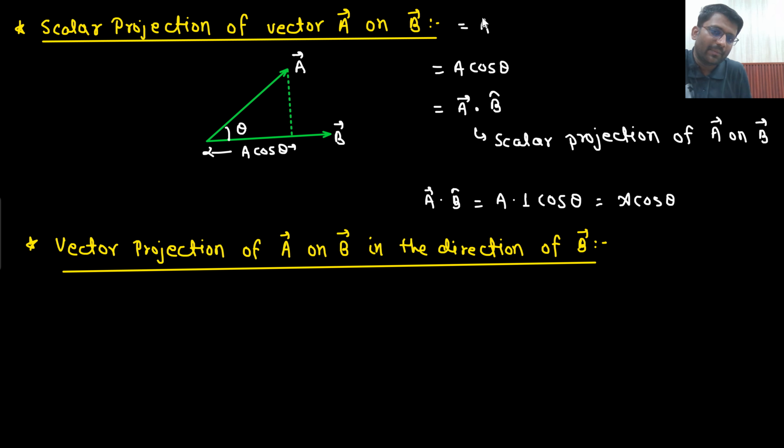A vector dot b cap is the projection, the scalar projection of A on B. And when they talk about the vector projection of A on B, what does that mean? That means, sir, first you find out the projection, which is A cos theta. After finding the projection, you give it a direction, and the direction would be b cap.